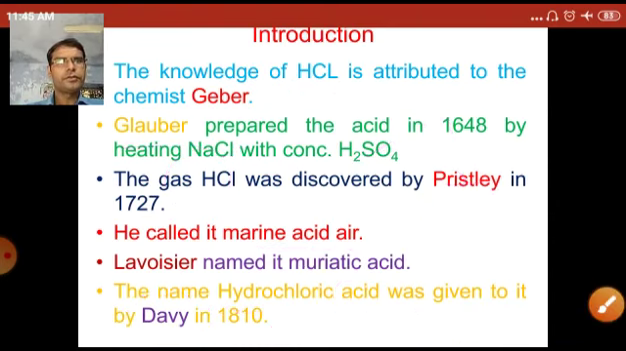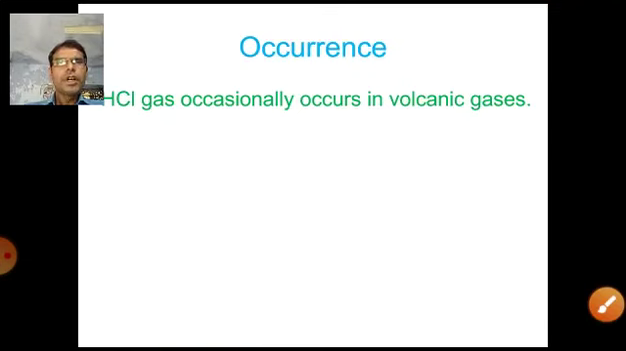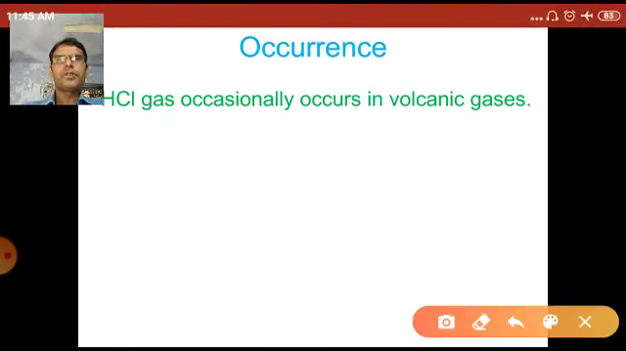Now next, occurrence, that means the sources of hydrochloric acid. That means where in nature hydrochloric acid is found, and from where hydrochloric acid is obtained.